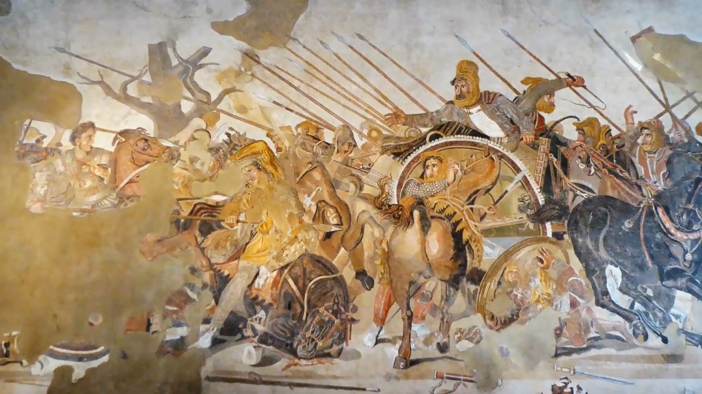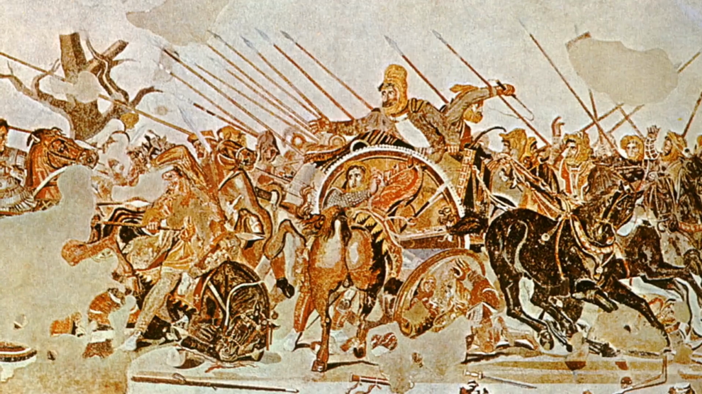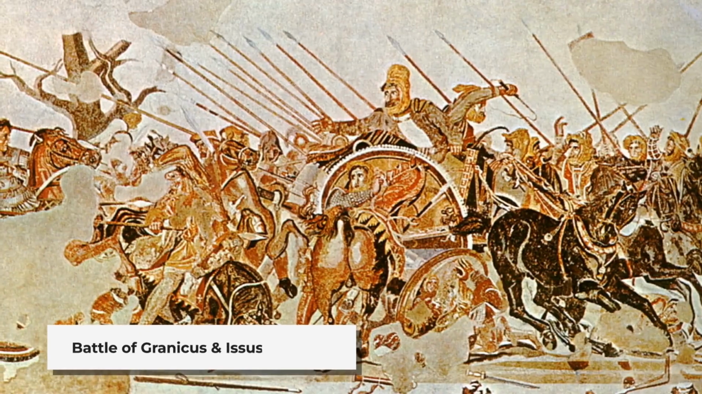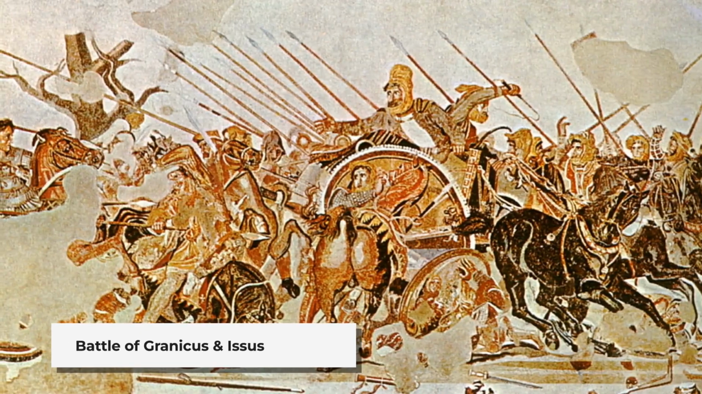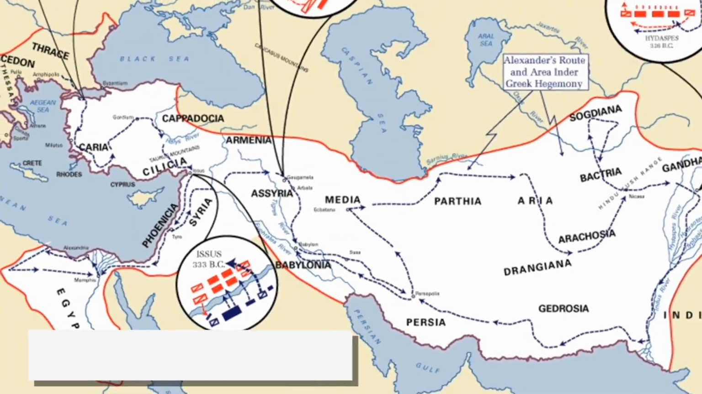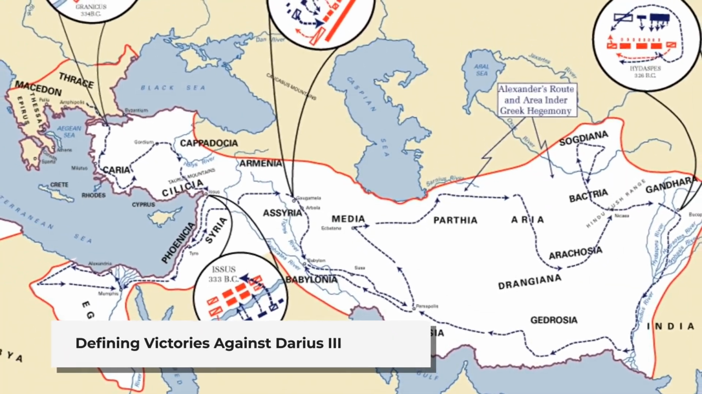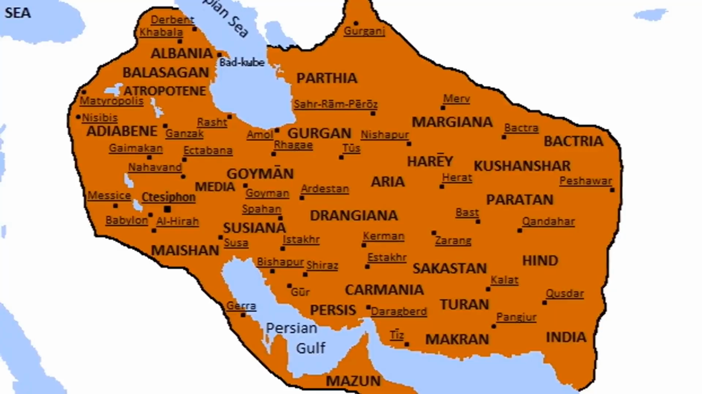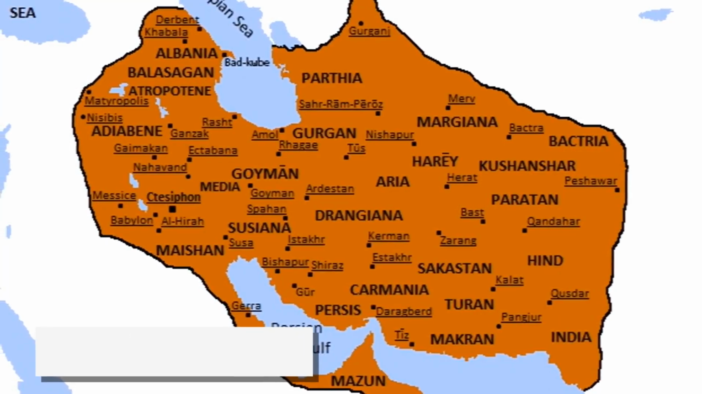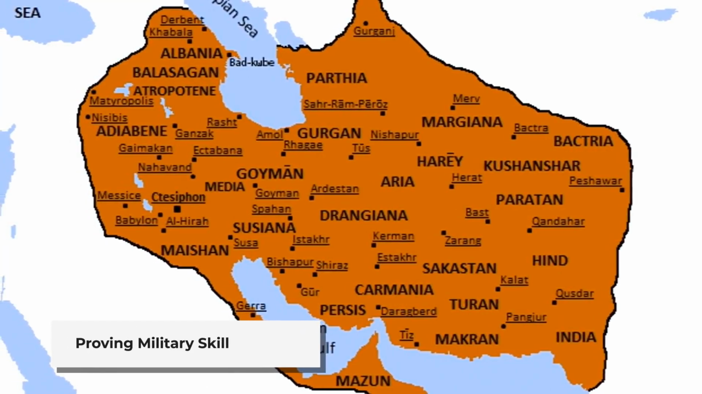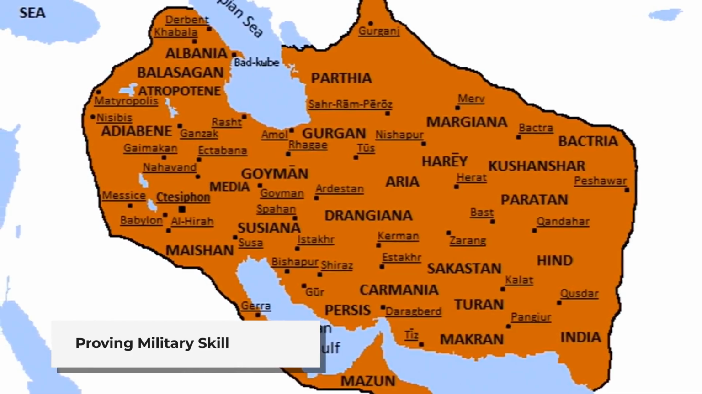Scene 5. Early victories in Persia. Visual: scenes of the Battle of Granicus, followed by the Battle of Issus. Text overlay: Battle of Granicus, a defining victory. Battle of Issus, facing Darius III. Narration: how Alexander's military tactics helped him win against Persian forces, proving his skill as a leader.